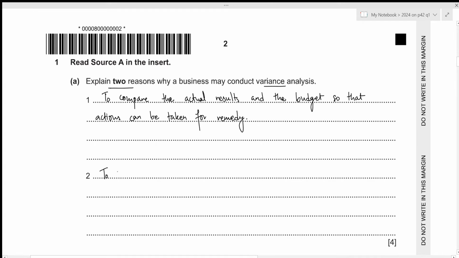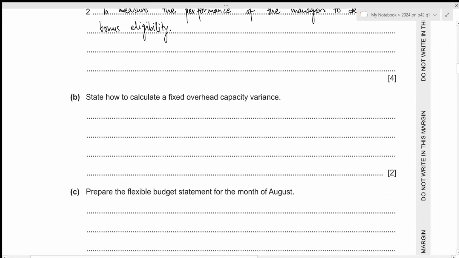To measure the performance of the managers to determine bonus eligibility. That is all for the first part. Let's move towards the second part.